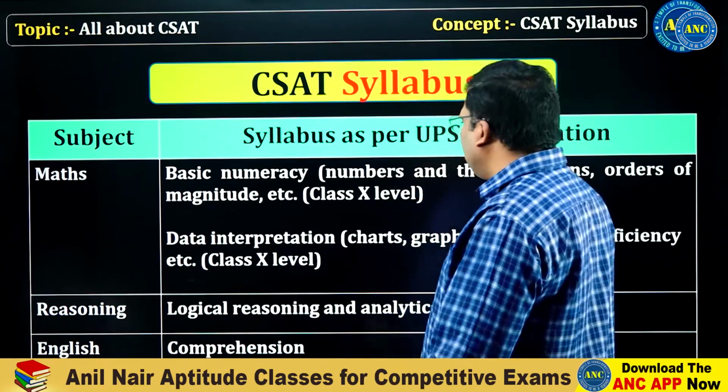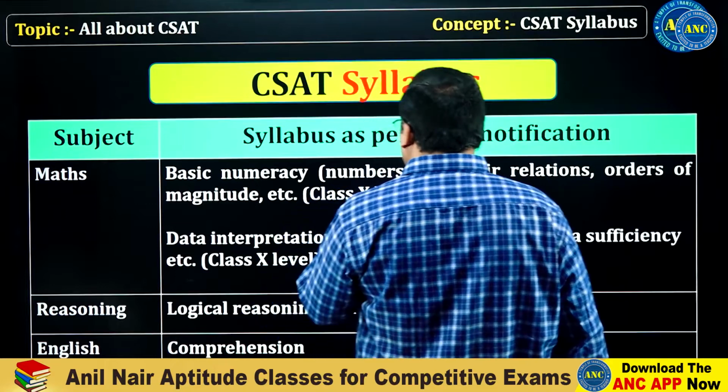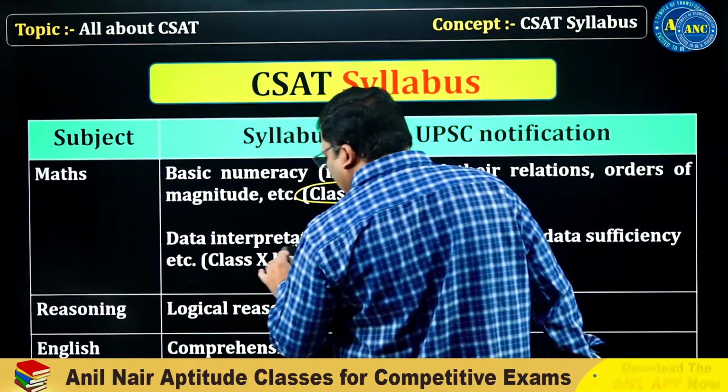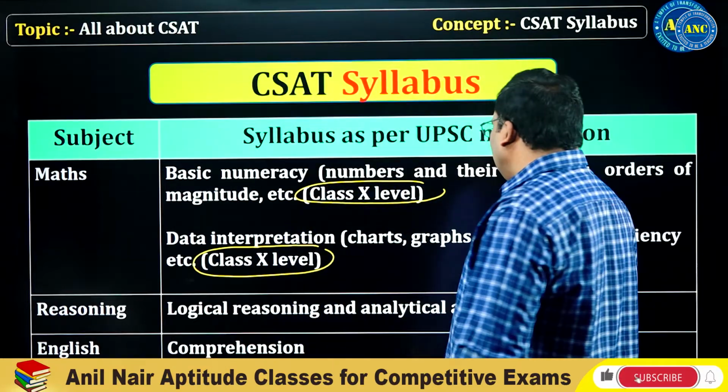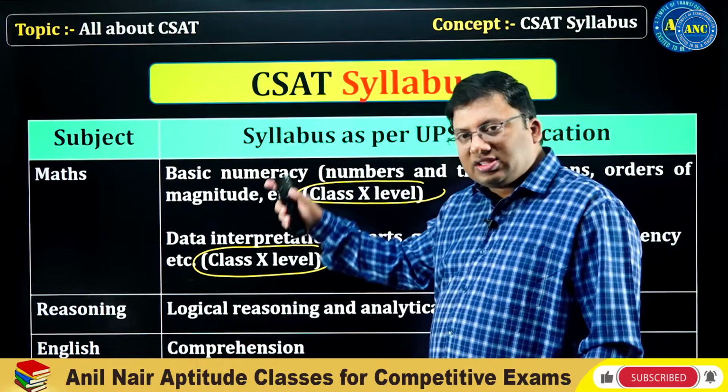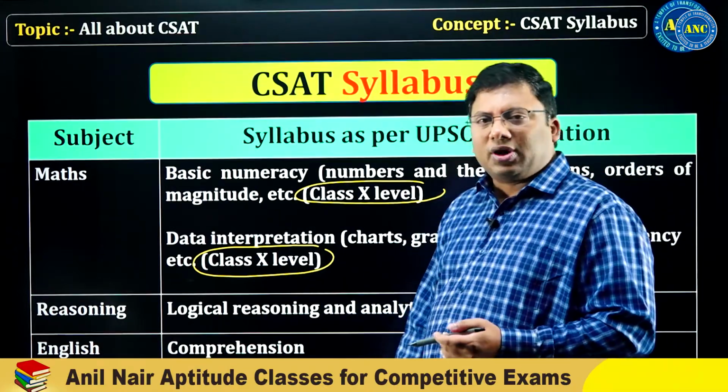In maths, generally there will be questions up to class 10th level. Data interpretation questions will also be up to 10th level. I will list all the subtopics, sir.